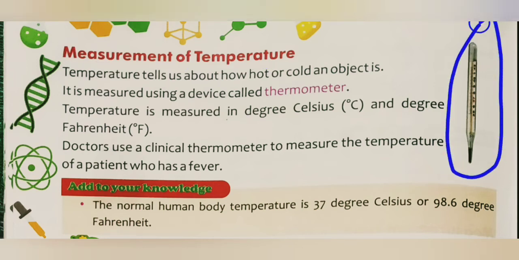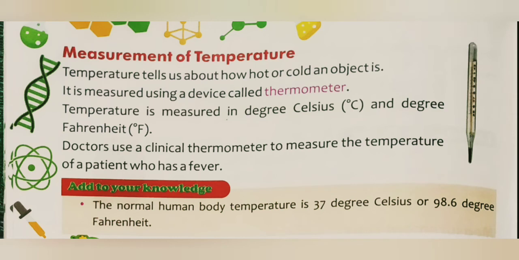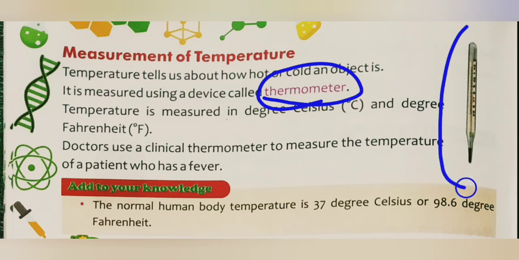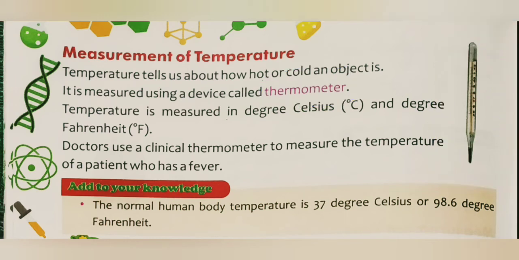This is a thermometer. So bachcho, temperature tells us how hot or cold an object is, and it is measured using a device called a thermometer. You can see this is the picture of a thermometer. I hope you have all seen this thermometer at a doctor's clinic, and of course at your home also.